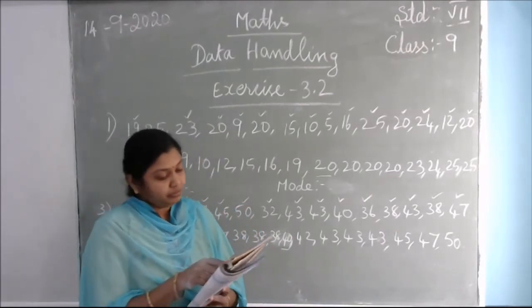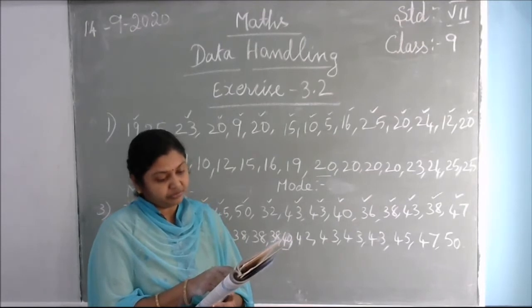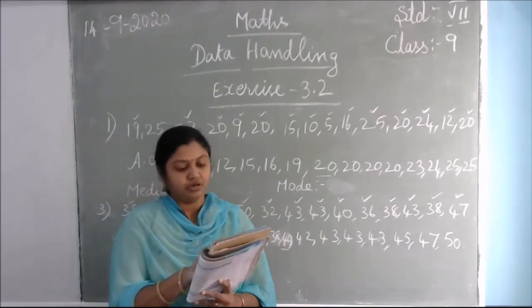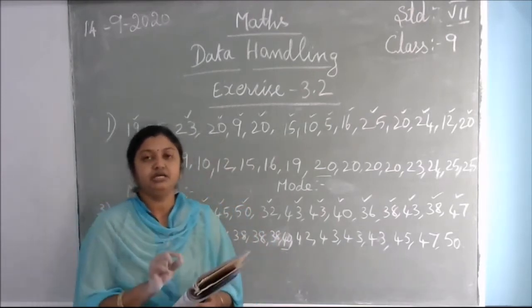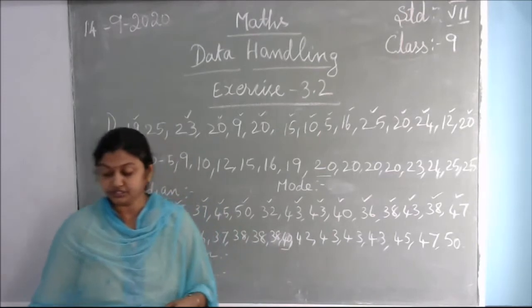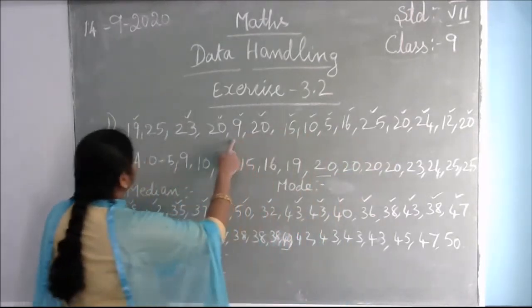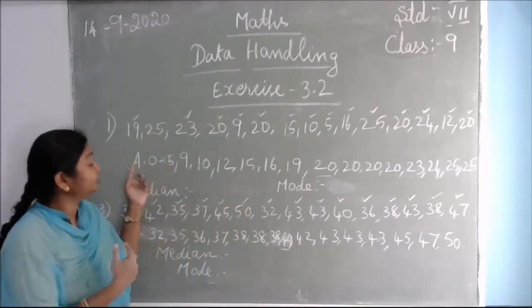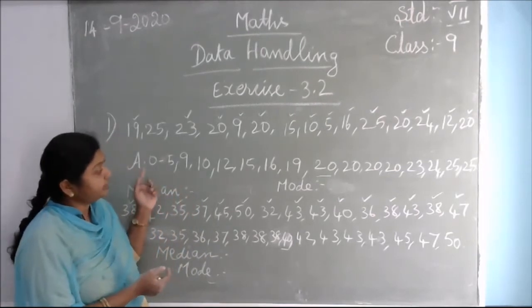In exercise 3.2, the first question is the scores in a mathematics test out of 25 of 15 students. They have given the marks here. You have to find the median and mode of these marks. First I wrote the marks here. Then you have to arrange them in ascending order. You can arrange in ascending order, or otherwise in descending order also.